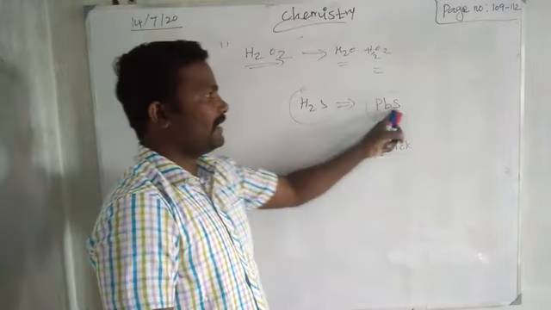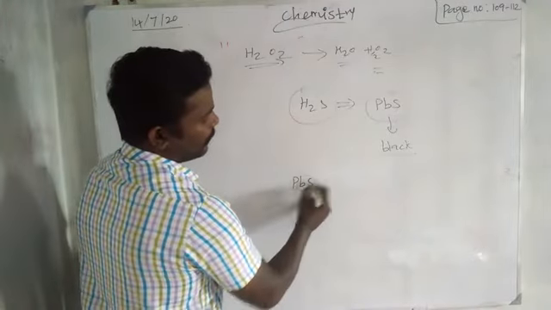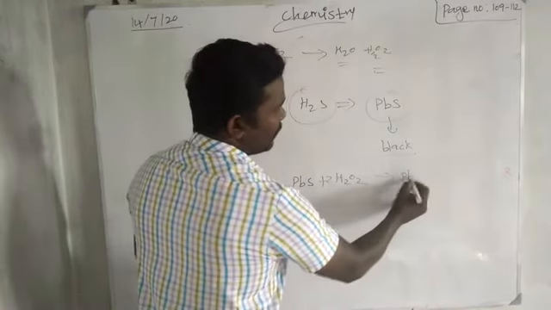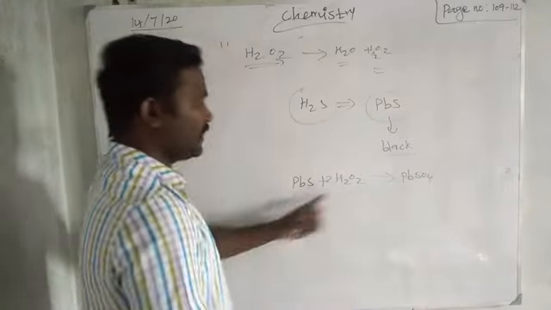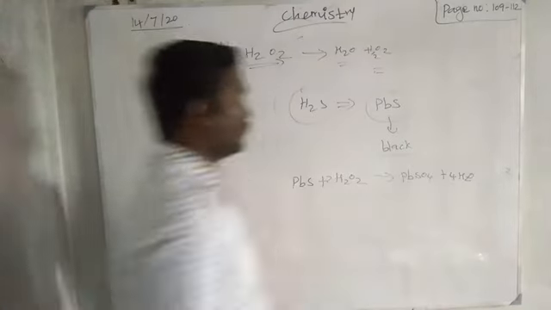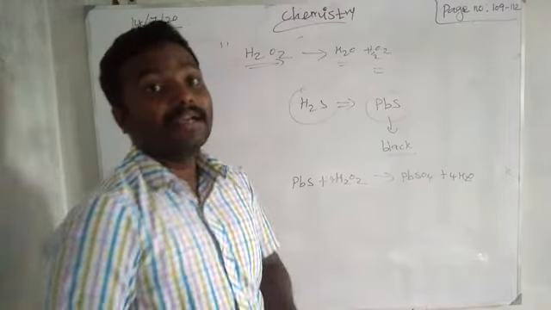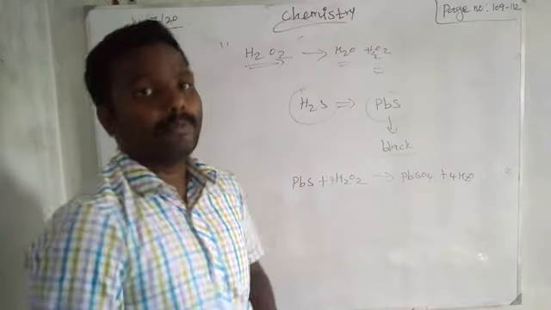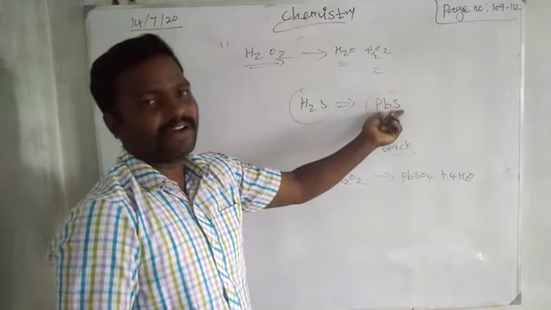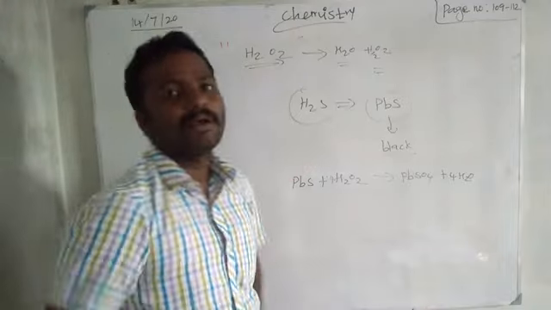So we can remove the lead sulfide from the old painting by treating it with hydrogen peroxide. So what will happen? It will produce lead sulfate. We can remove the lead sulfate. The remaining we will get is water, sorry, 4 water molecules, right? So this is the way we can restore the original color of old paintings by using hydrogen peroxide. Why is it black? Because of formation of lead sulfide. How is it formed? Air having hydrogen sulfide reacts with that white paint.